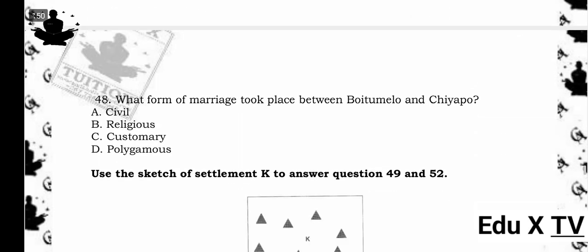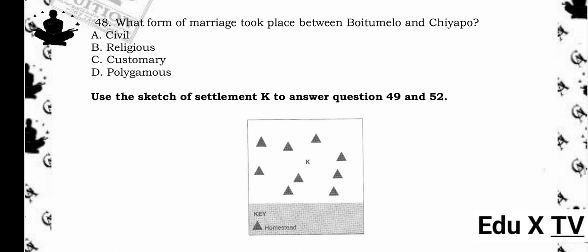48. What form of marriage took place between Butimelo and Chiapo? A. Civil. B. Religious. C. Customary. D. Polygamous. The answer is B. Religious. Reason being, the marriage took place at a church, indicating a religious form of marriage.